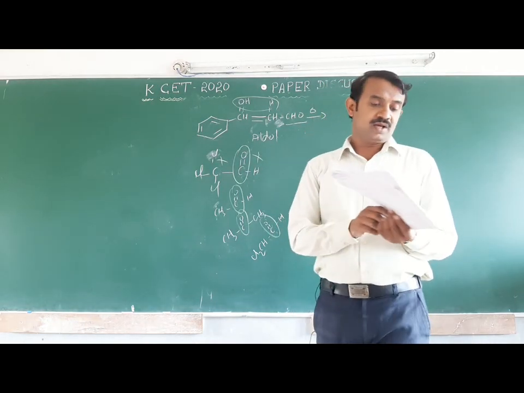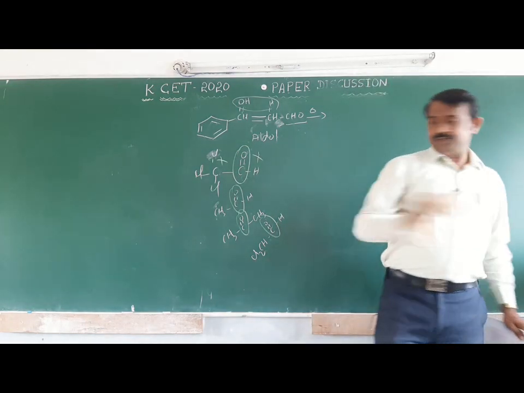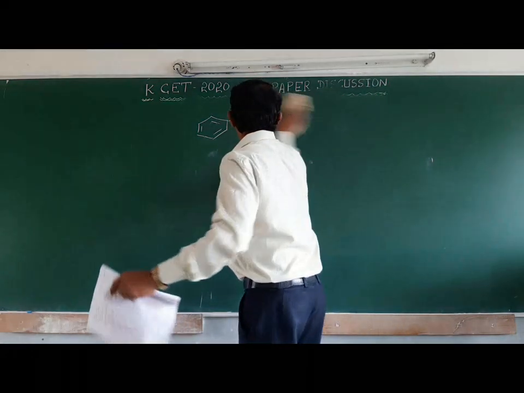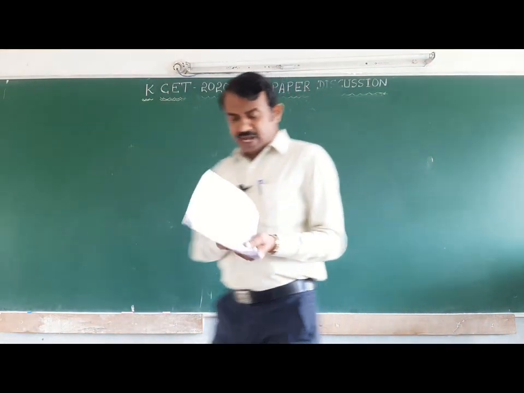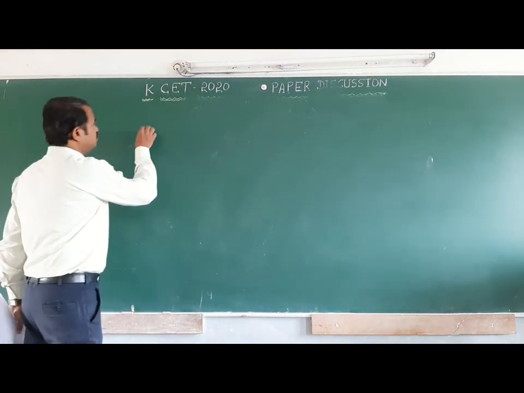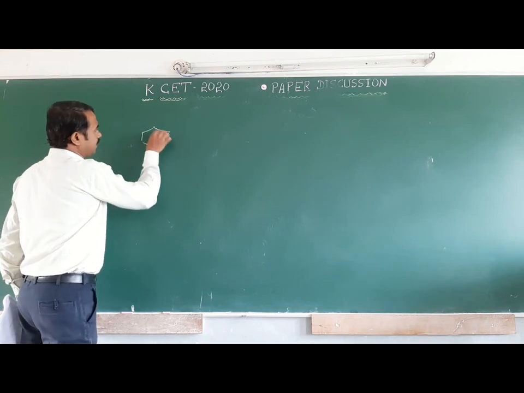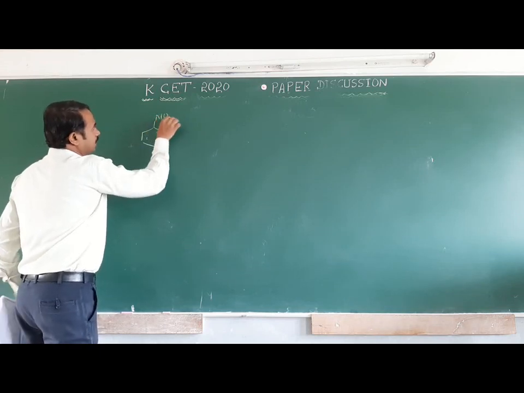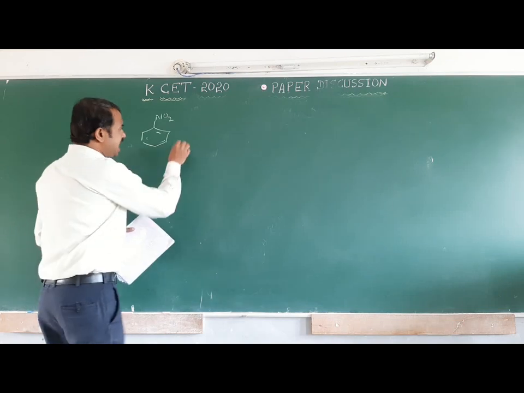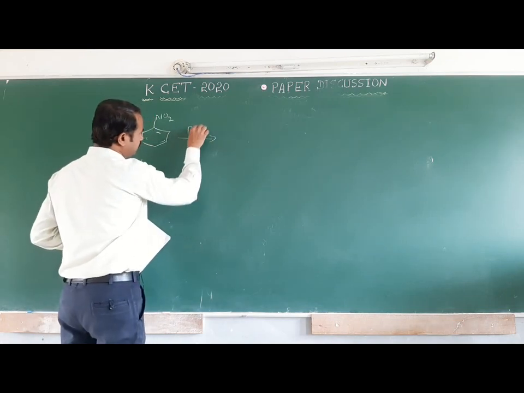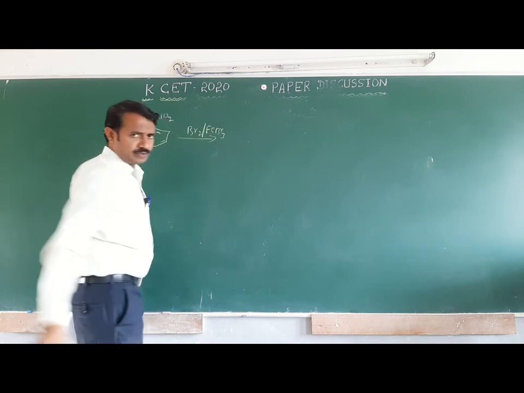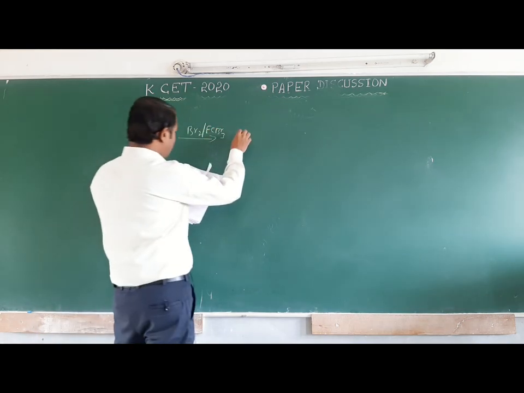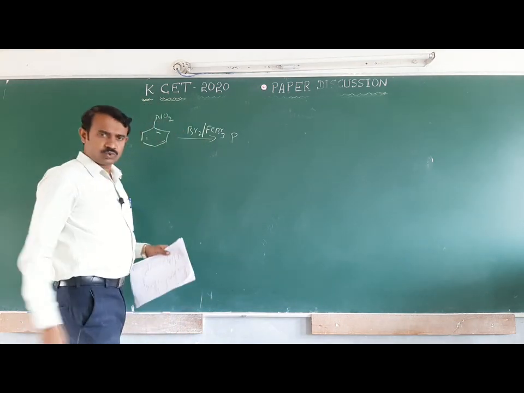Next one, the nitrobenzene, they are given easy in the amines chapter. The question: nitrobenzene reacts with bromine in the presence of the catalyst ferric bromide to form P. Okay.